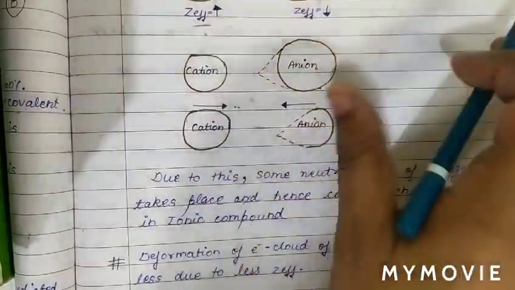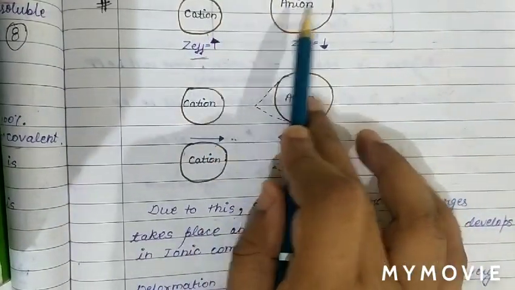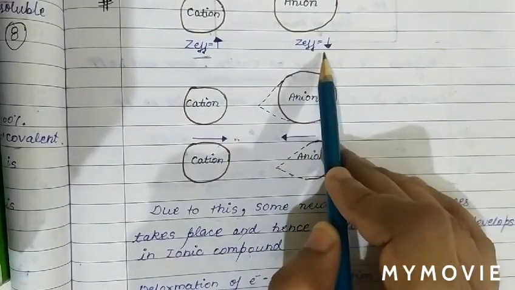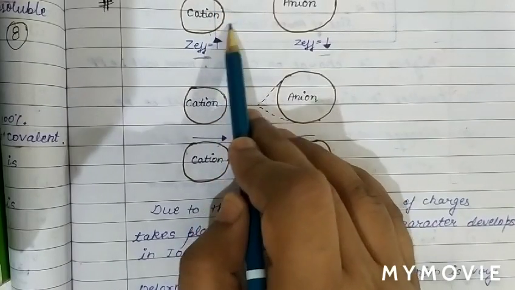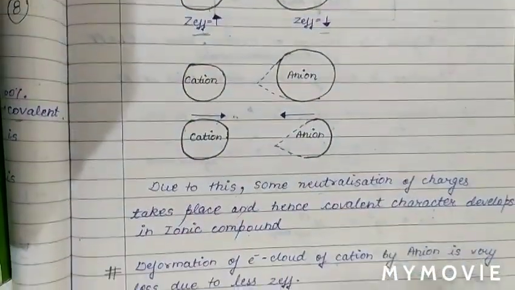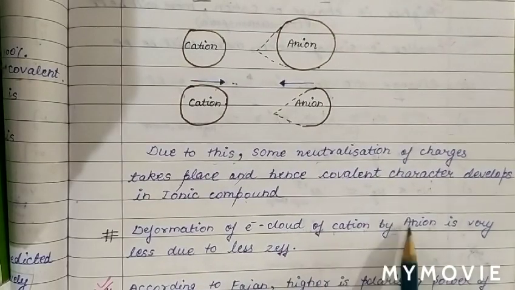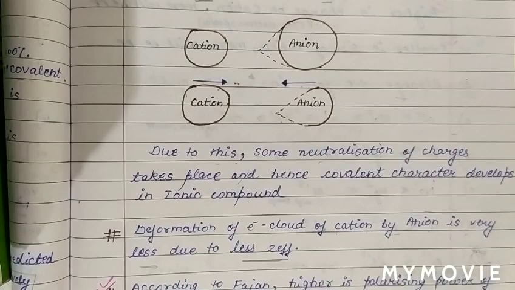As the cation has high effective nuclear charge, there is more distortion in the electron cloud of the anion, while the anion has less effective nuclear charge, due to which there is less distortion in the electron cloud of the cation.